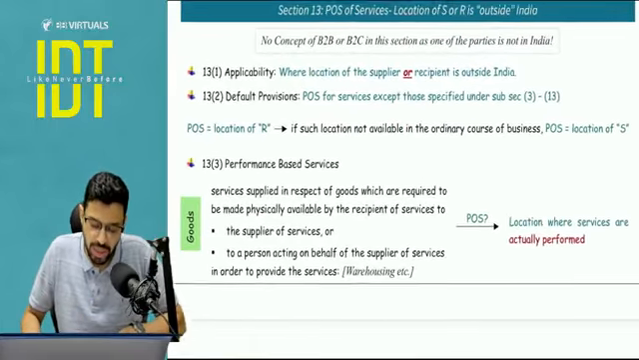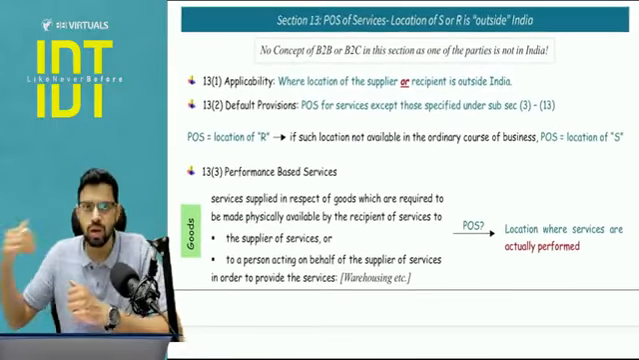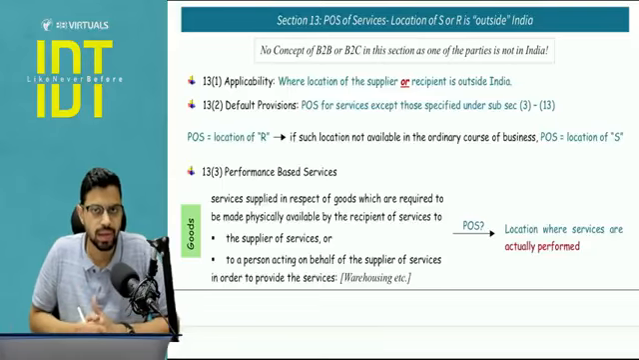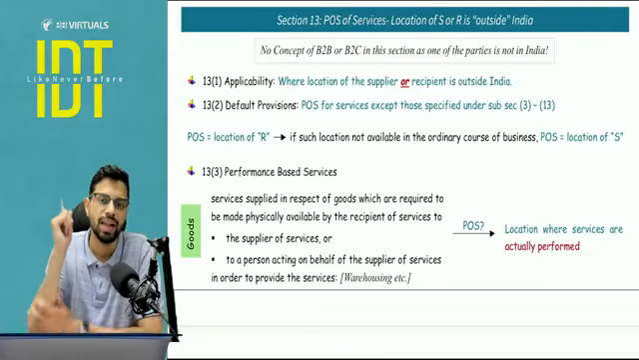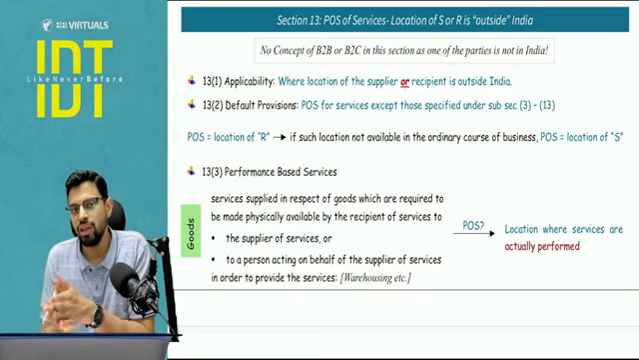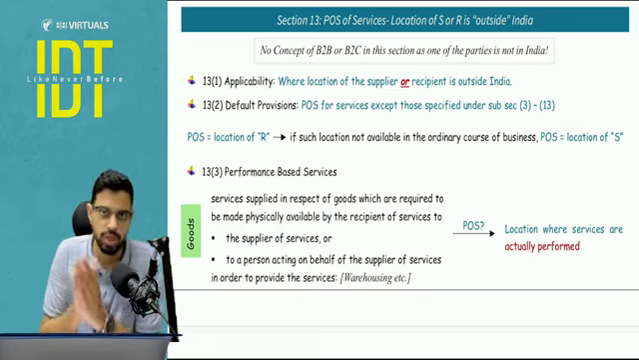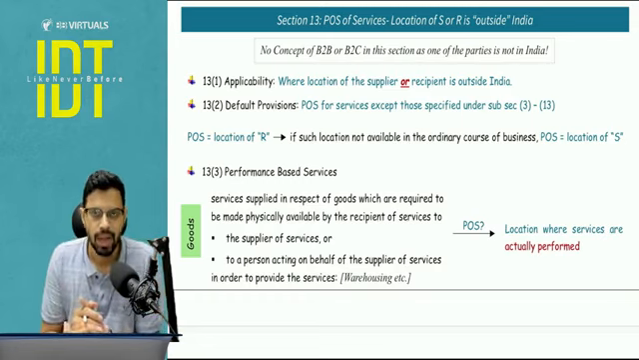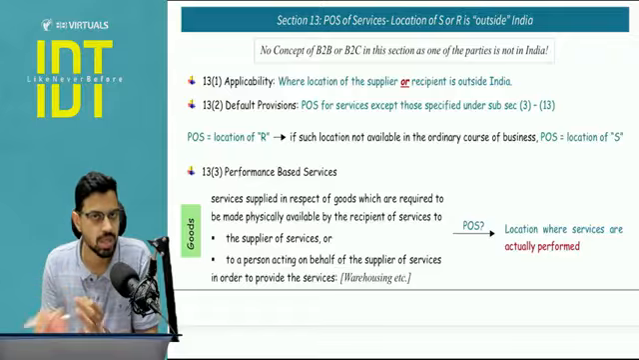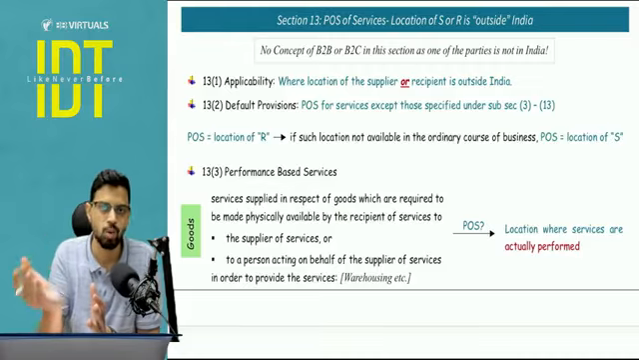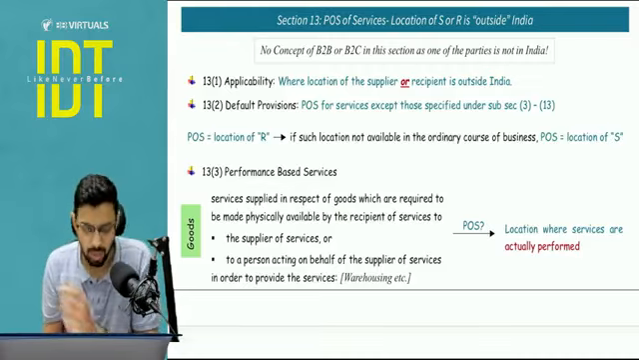Now let's move to section number 13. Then we will do a couple of clarifications. This is your main section, another section. This is the fourth one, that is section number 13. What if the location of supplier or location of recipient happens to be outside India? Now in this case, we are not going to use the concept of B2B, B2C, because that is possible when both are in India, not when one of them is outside India.